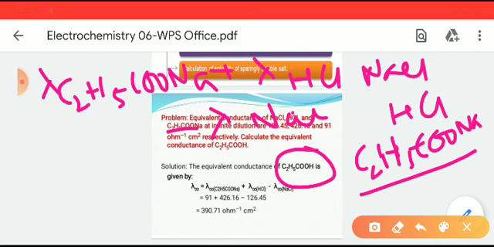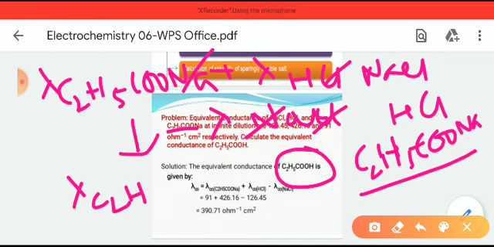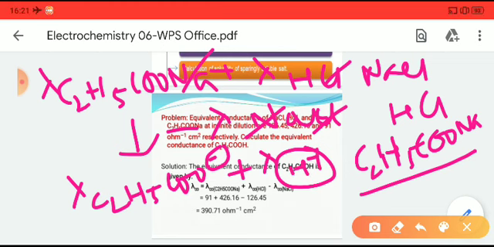So this Cl part and that Cl part will be gone, and the Na plus and Na plus will also be gone. So we will only have lambda C2H5COO minus plus lambda of H plus, that makes lambda of C2H5COOH.